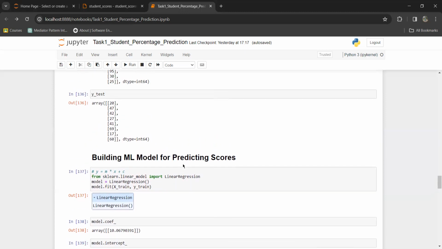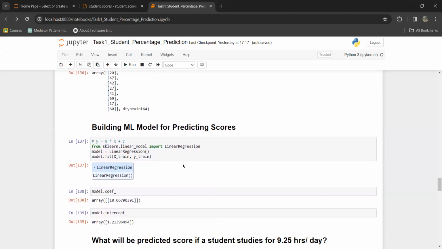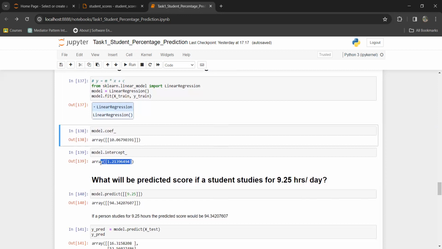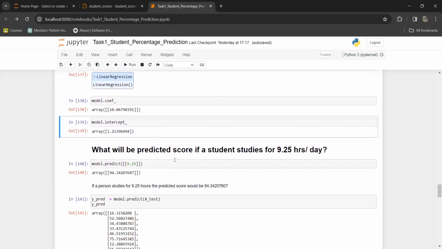As we have seen that they have a strong correlation between them, I used linear regression to build the model and fitted the model with the training data. This value represents the coefficient of this model, and this one is the intercept of this model. Now my model is ready for predicting the student's score based on their study hours.